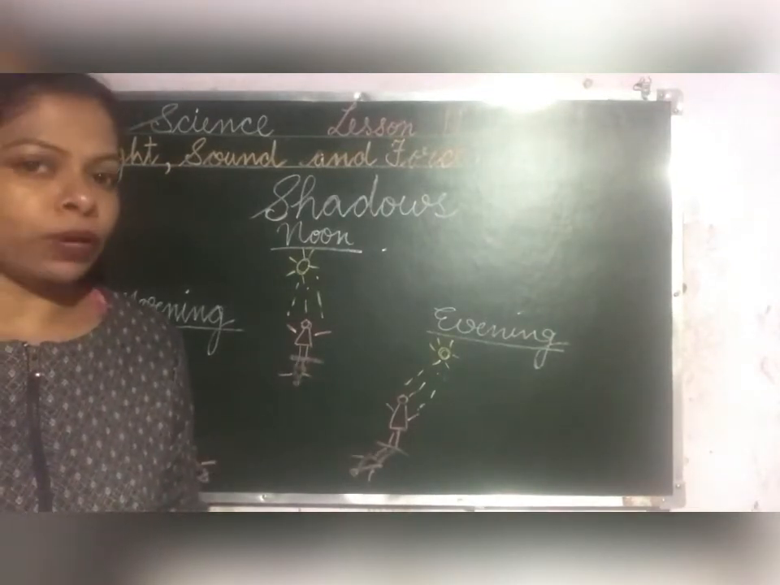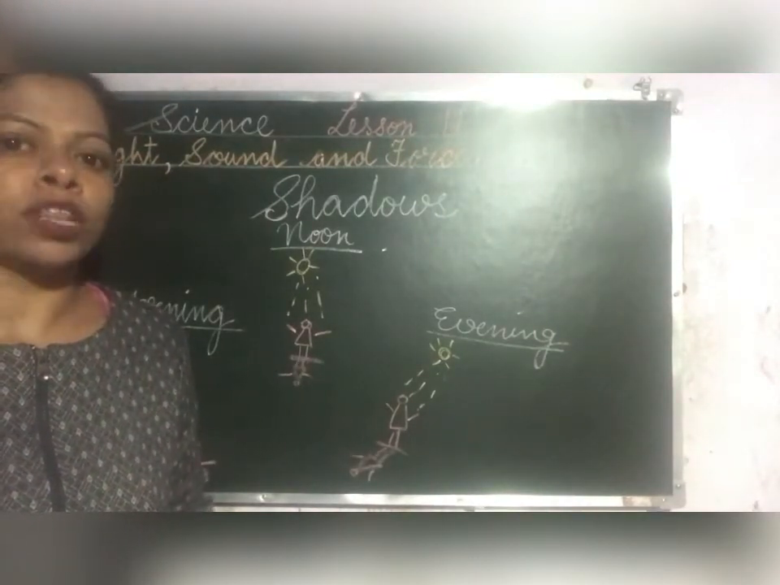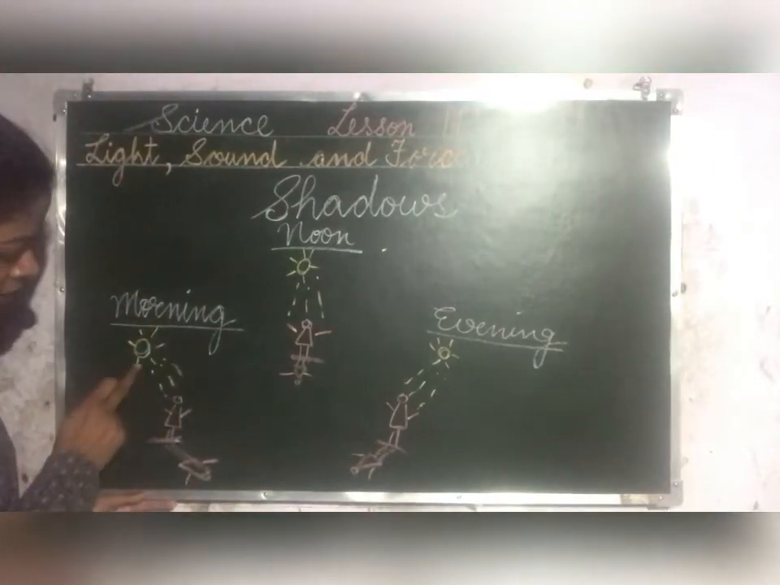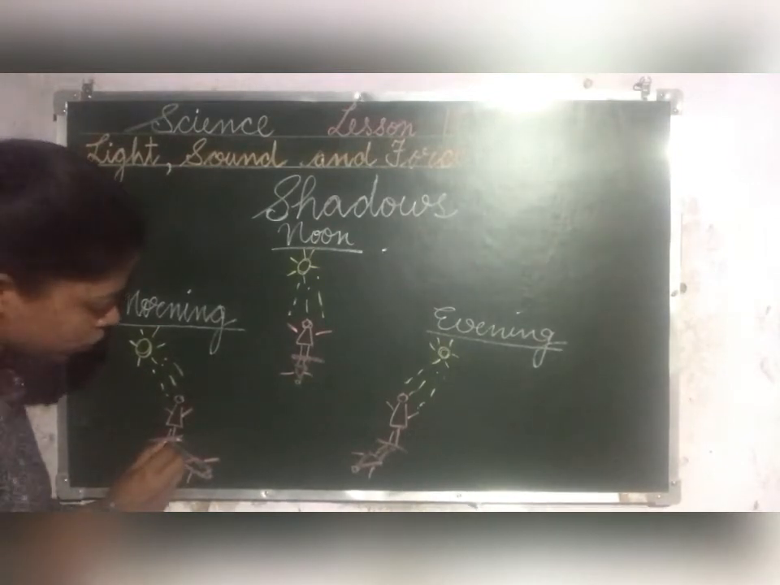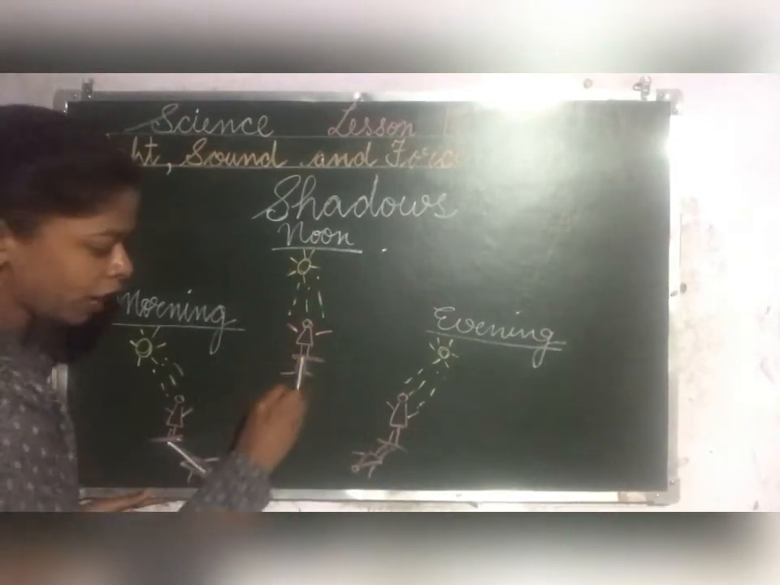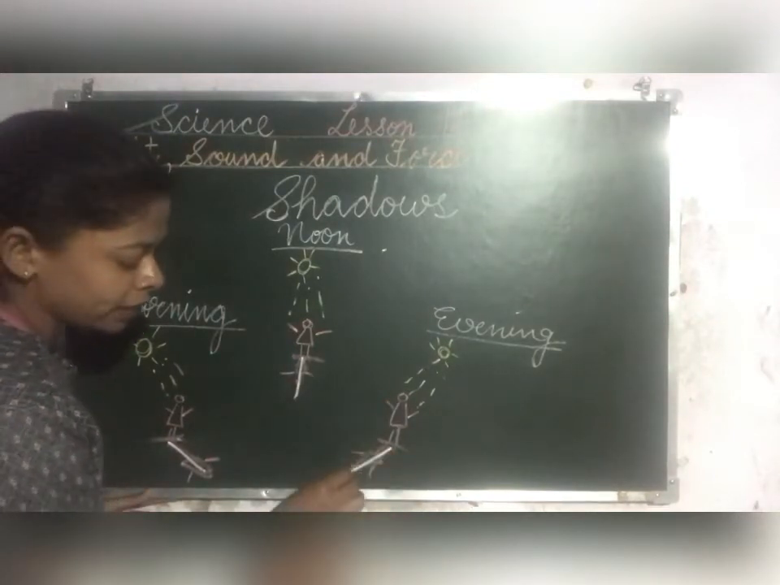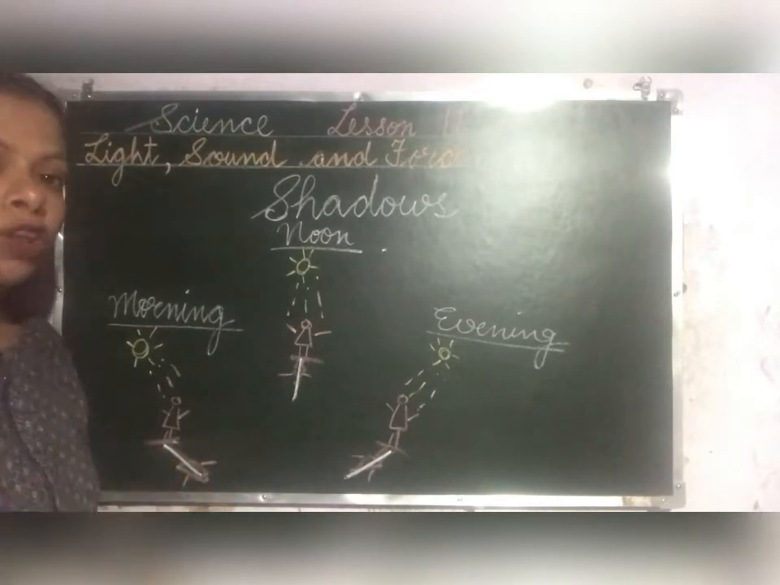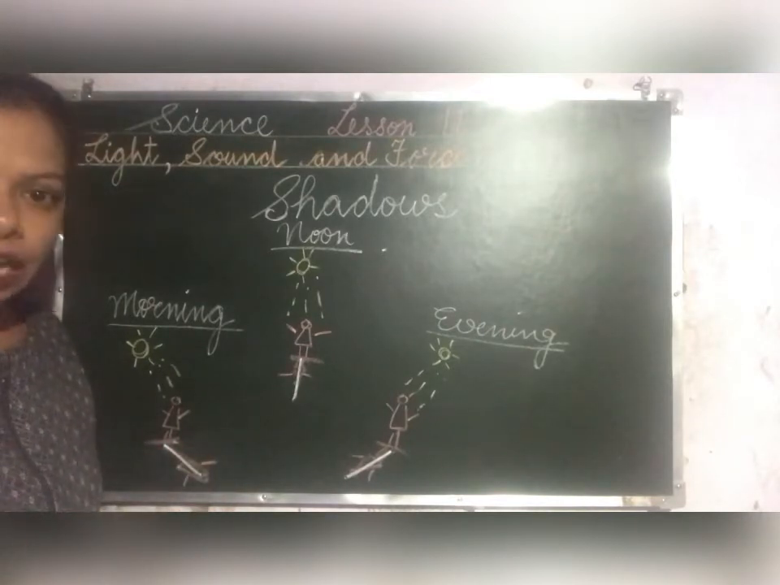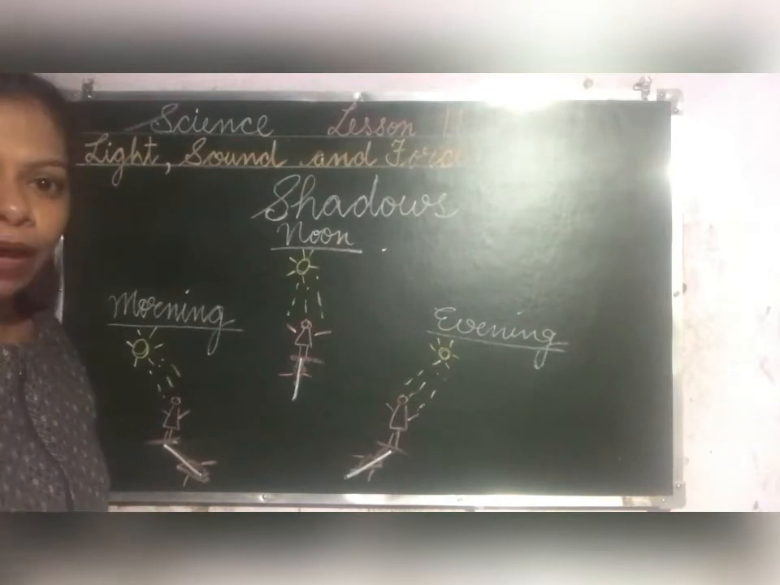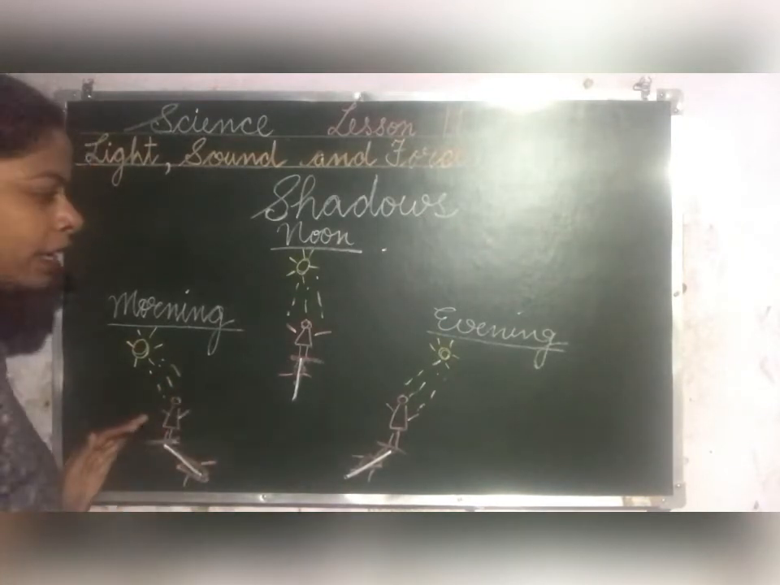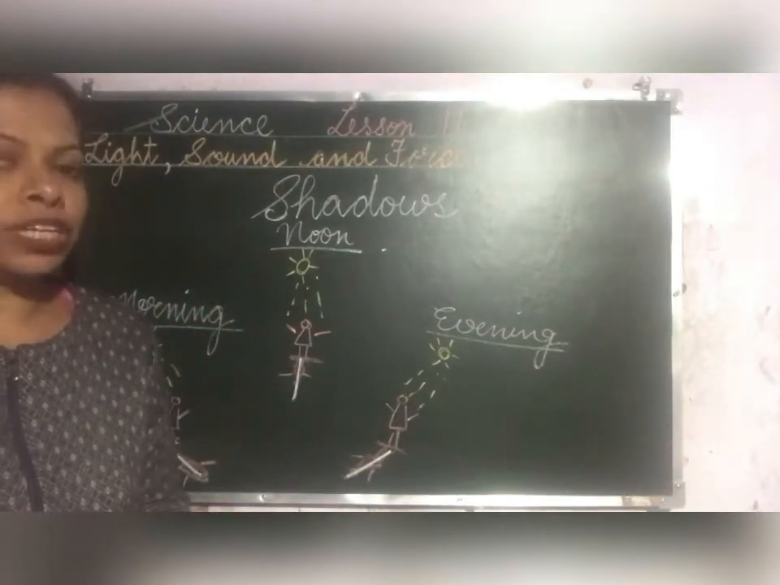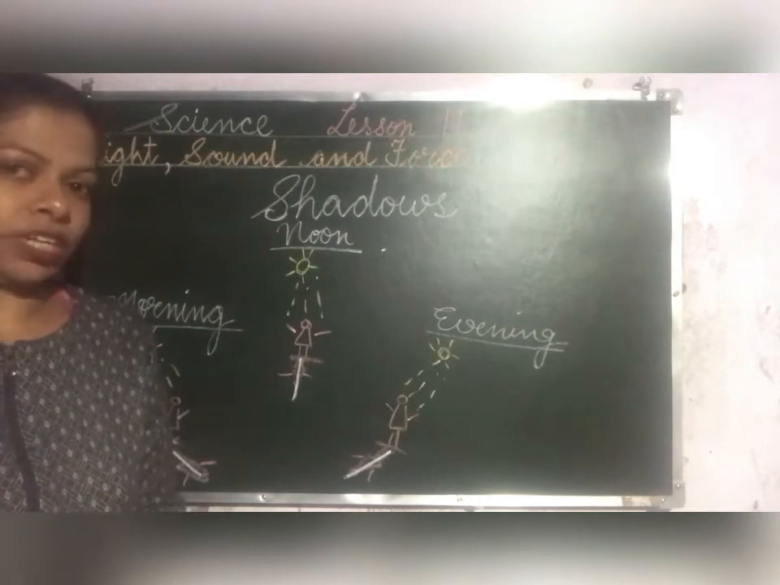Children, just remember one thing, shadows are always formed on the opposite direction of the light. Like see, light is coming from here, so the shadow is formed here. Light is coming from here, shadow is formed here, and light is coming from here and the shadow is formed here. This you keep in your mind. Shadows are formed always on the opposite direction of the light. Second thing, children, you have to keep in your mind that shadows are always long in the morning and evening, and it is short in the noon. And shadows keep on changing their length and the position.